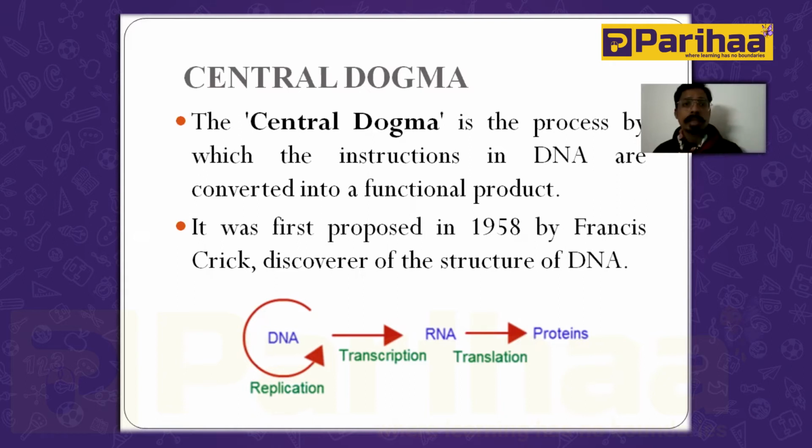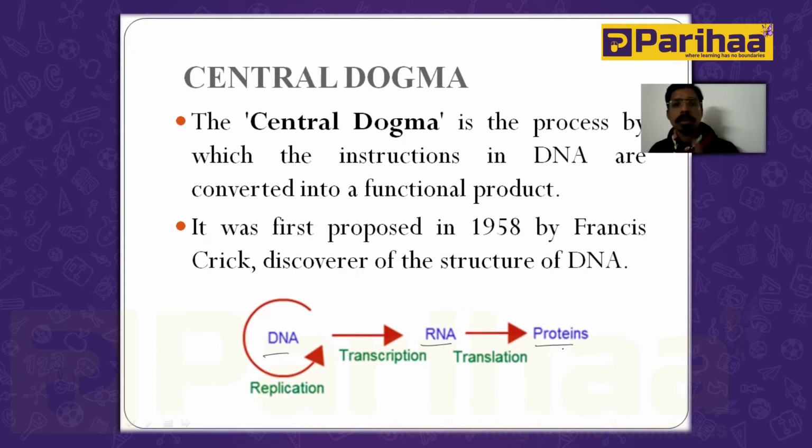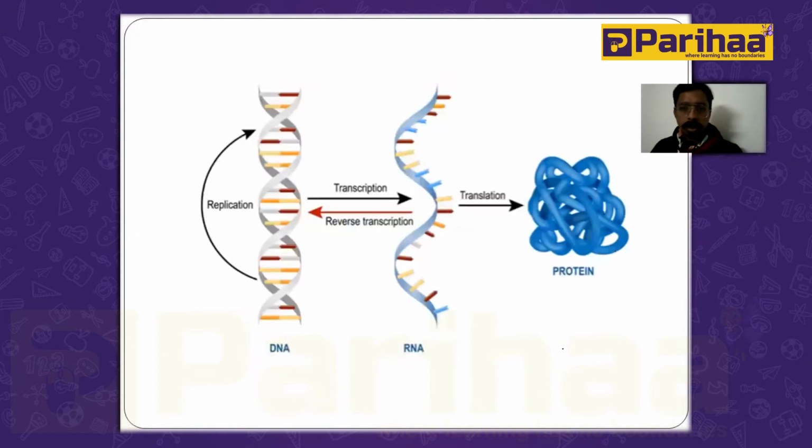So this central dogma was given by Francis Crick in 1958. So that is the process. If we are talking about this process, this is the DNA, and that DNA is converted into the RNA, and that RNA is converted into the last functional product, which is called the functional product or protein. So this is all about the central dogma.